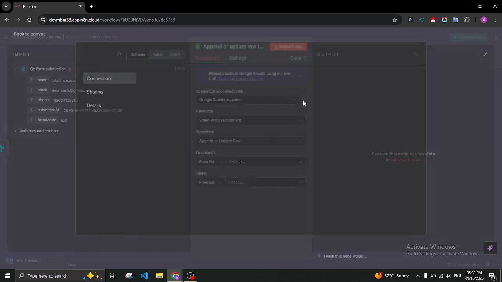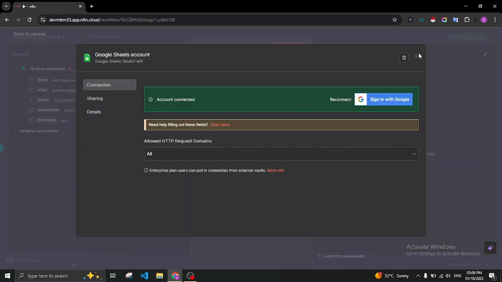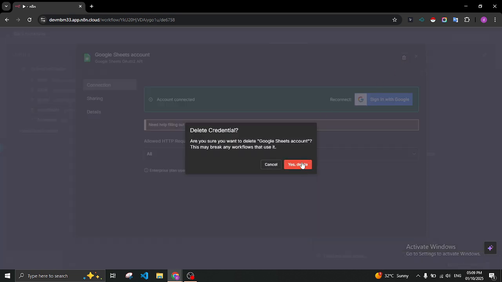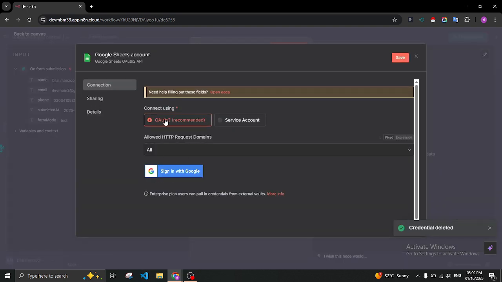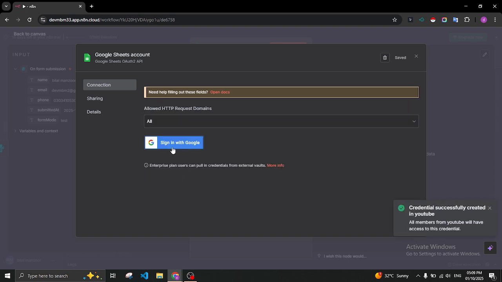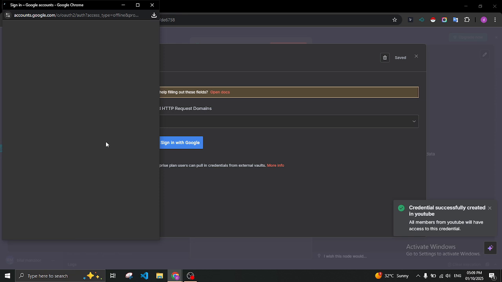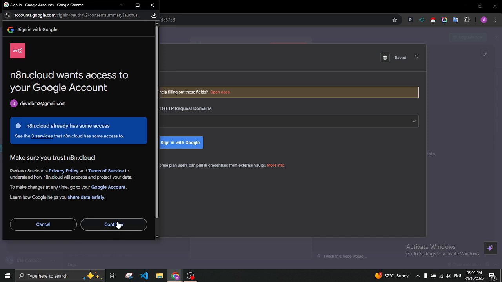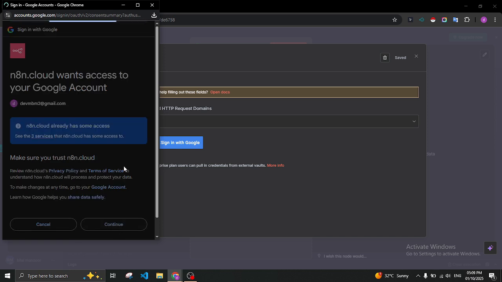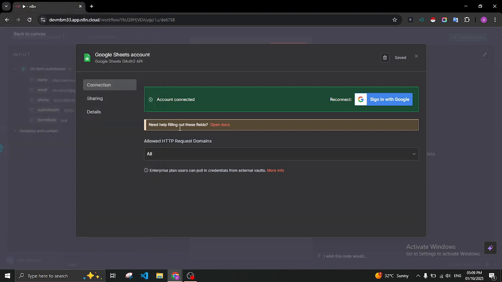Okay, here we can add the credential. Let me delete the previous one and add new credentials. Click upon new, and here you will click upon this option, sign in with Google, and that will select your account, and then you will continue, and in this way your credential is created and you have the access to the Google Sheets.